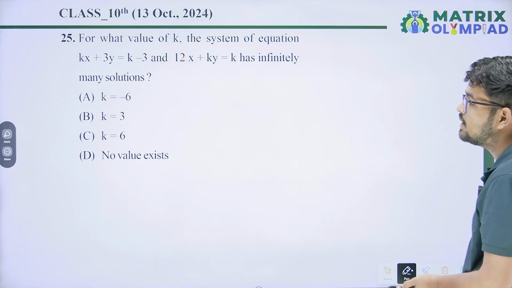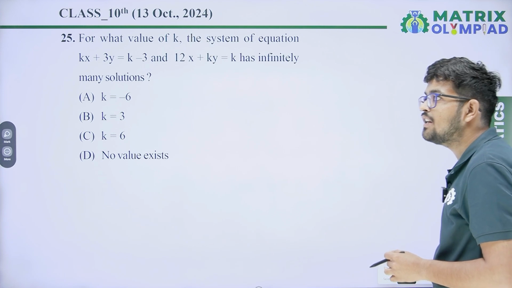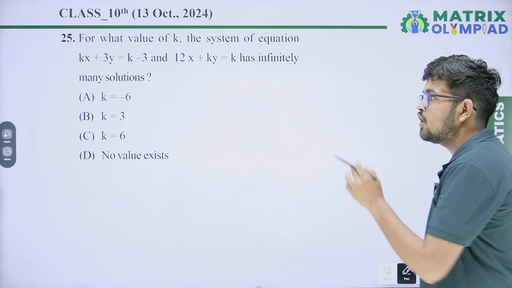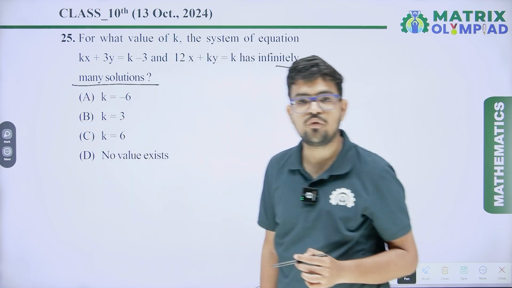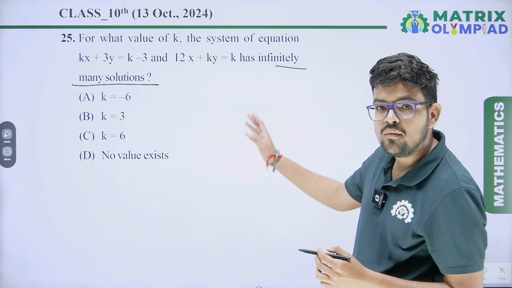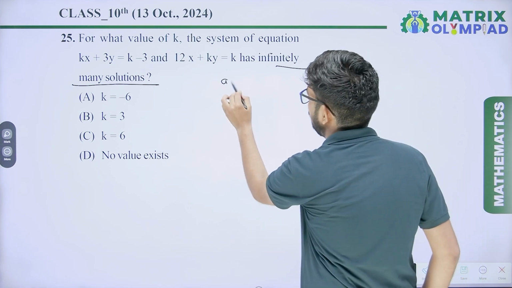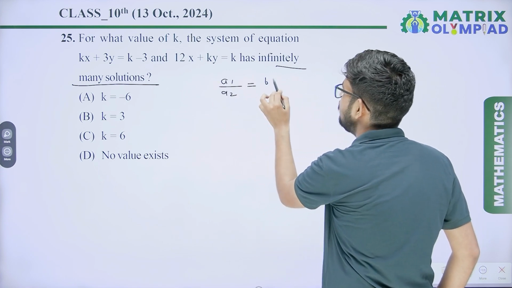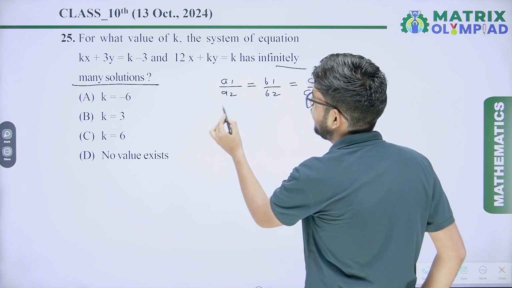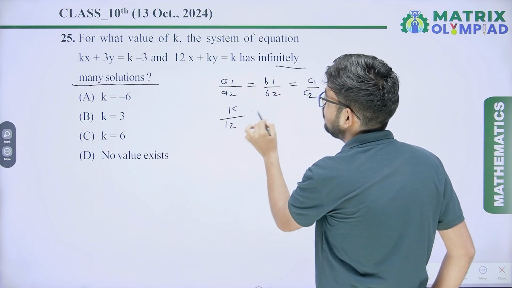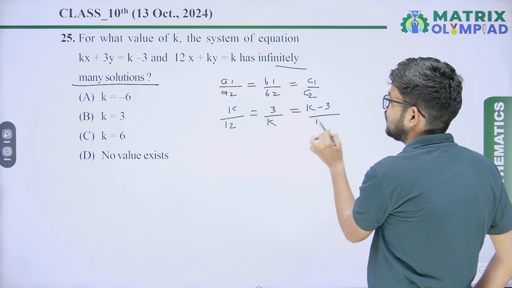Our next question is, for what value of k does the system of equations kx plus 3y equal k minus 3 and 12x plus ky equal k have infinitely many solutions. Infinitely many solutions means the ratios of their coefficients will be equal. So a1 upon a2 equal b1 upon b2 equal c1 upon c2. So from here you will get k upon 12 equal 3 upon k equal k minus 3 upon k.